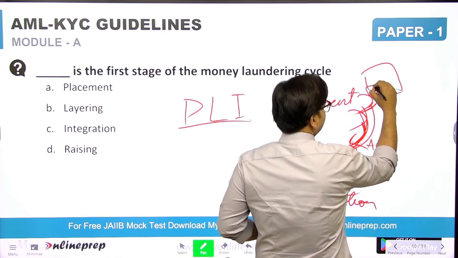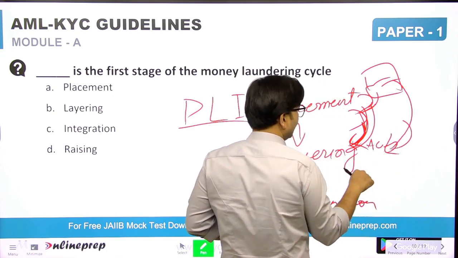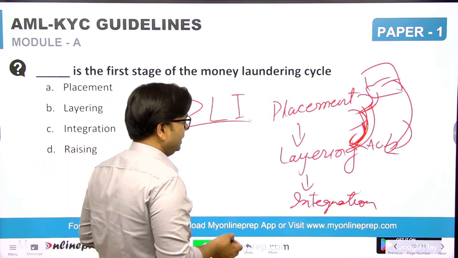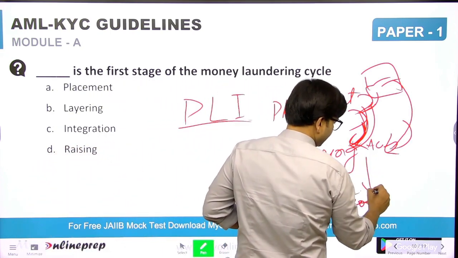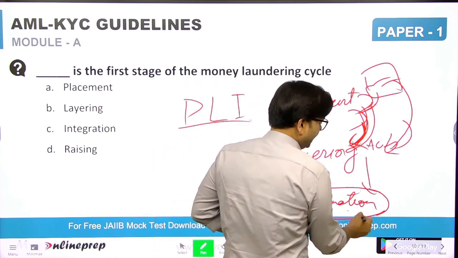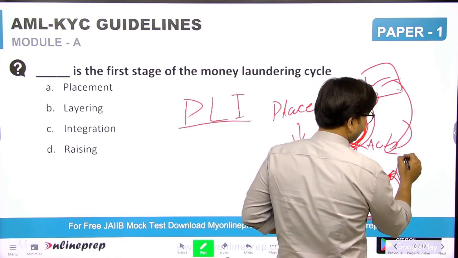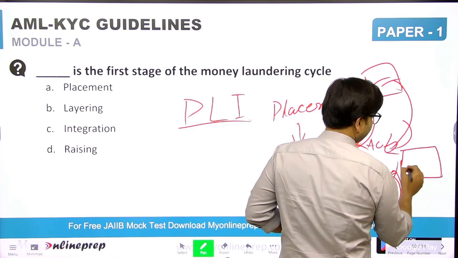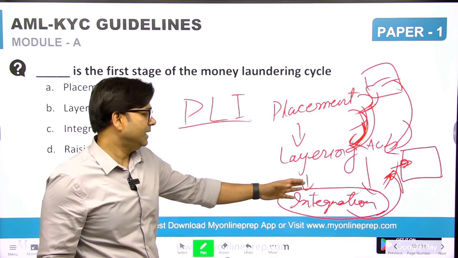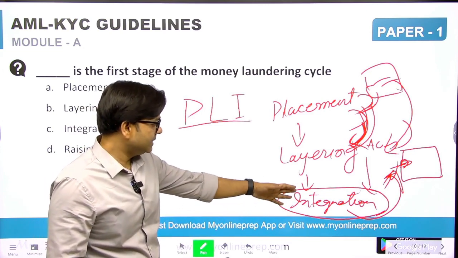First placement, collect money, and then start depositing in small deposits or investments. Then it comes to integration. Integration is the ultimate beneficiary. Maybe this fund will go abroad, where it seems like a neat and clean legal source of money. So the ultimate goal is integration.